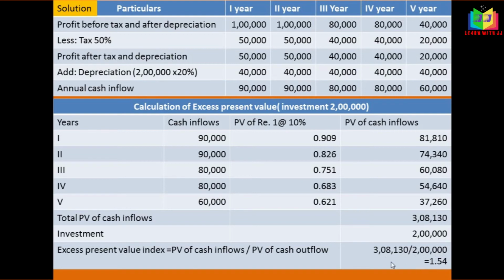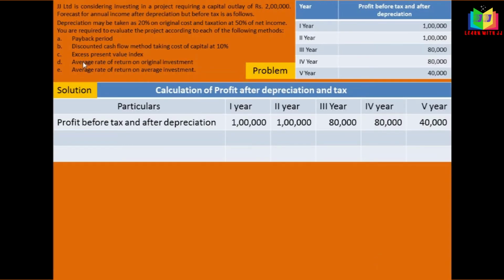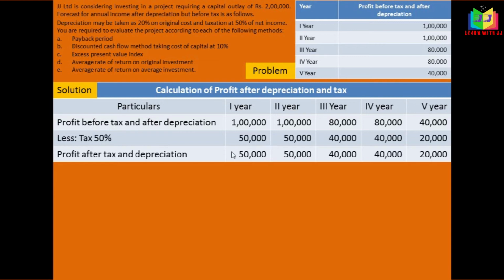And the next question is average rate of return on original investment, and average rate of return on average investment. These two things we have to find here, and for this we don't want the annual cash inflow. Instead we want profit after depreciation and tax. So we'll find that first. Profit before tax and after depreciation was given, that I have written. See, I have written that, and now we have to subtract the tax. Yes, we'll get profit after tax and depreciation.